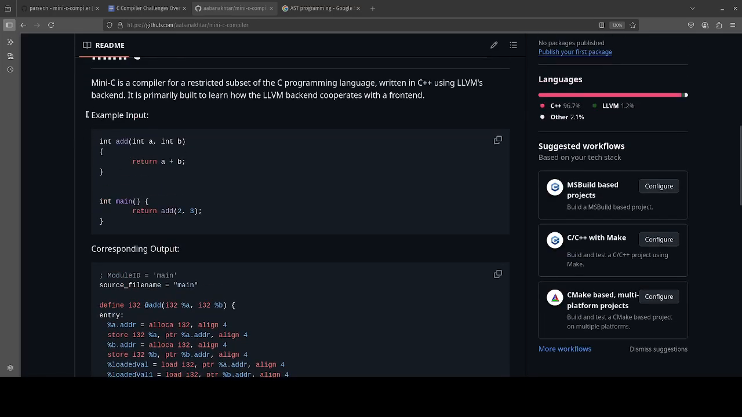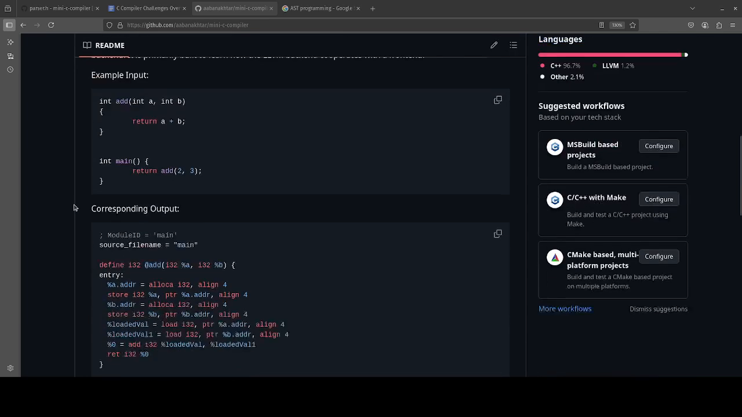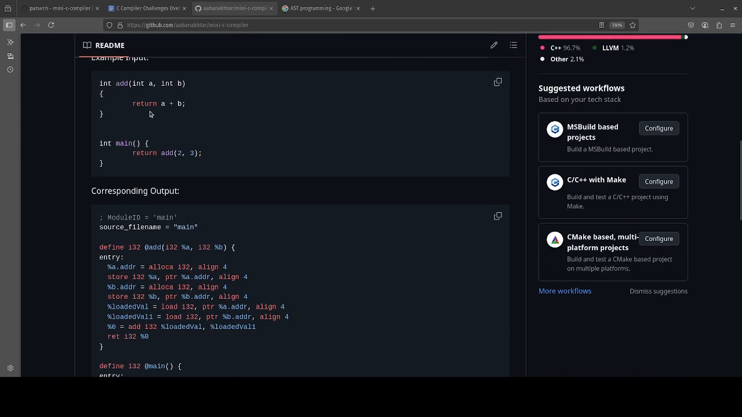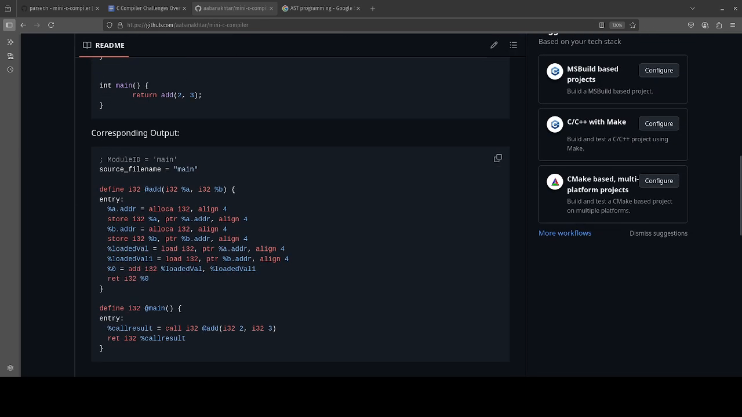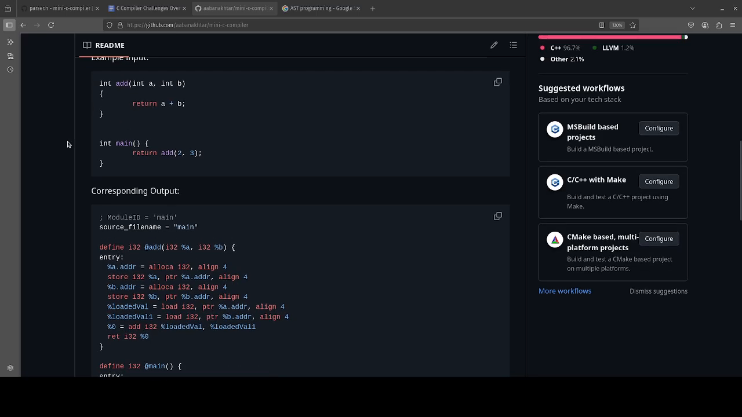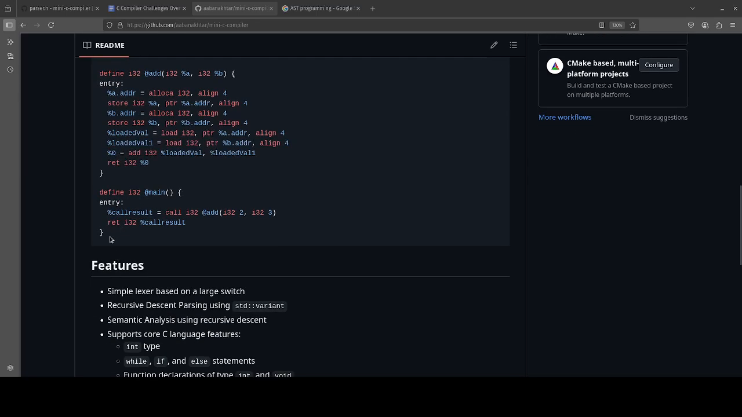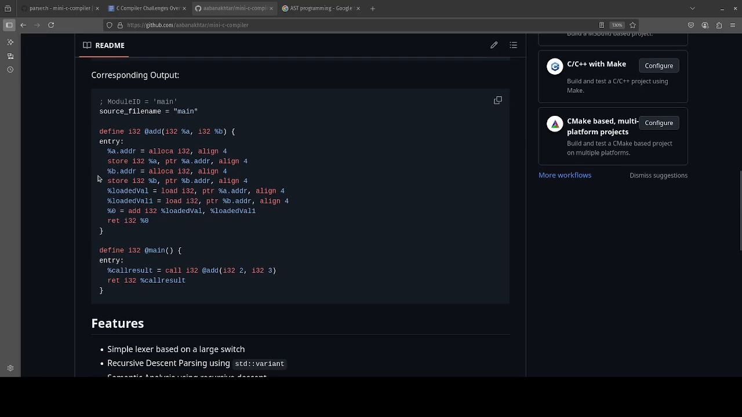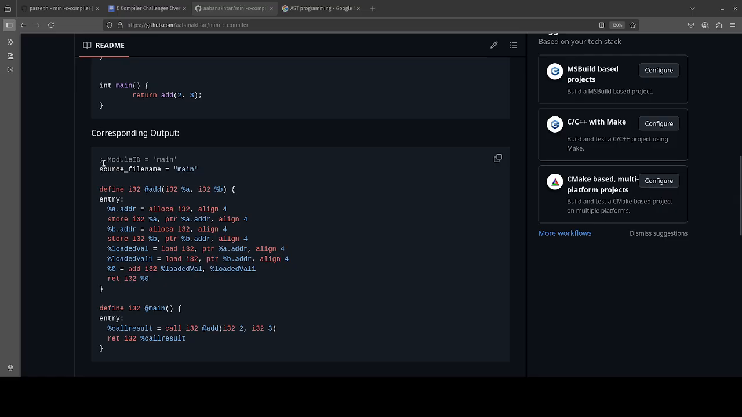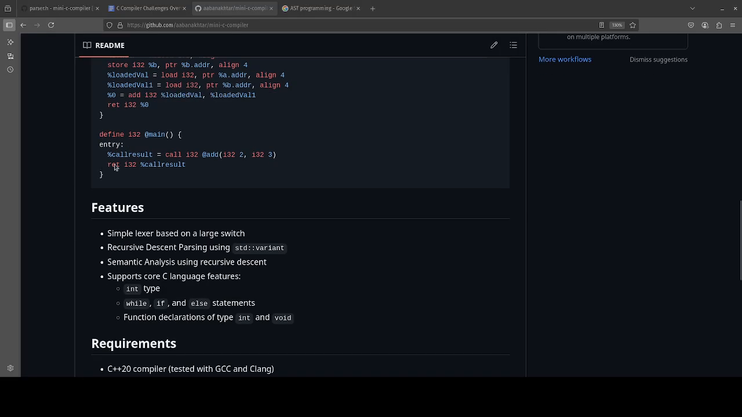As you can see, this is an example program that is compilable in mini C. It's an add function, and there's a main function that just returns the result of the add function, a plus b. And this is the IR that comes out from the actual mini compiler. You can see the add function is defined here. We have our SSA registers over here where it does the allocas for the variables and the parameters, and it does all these things.